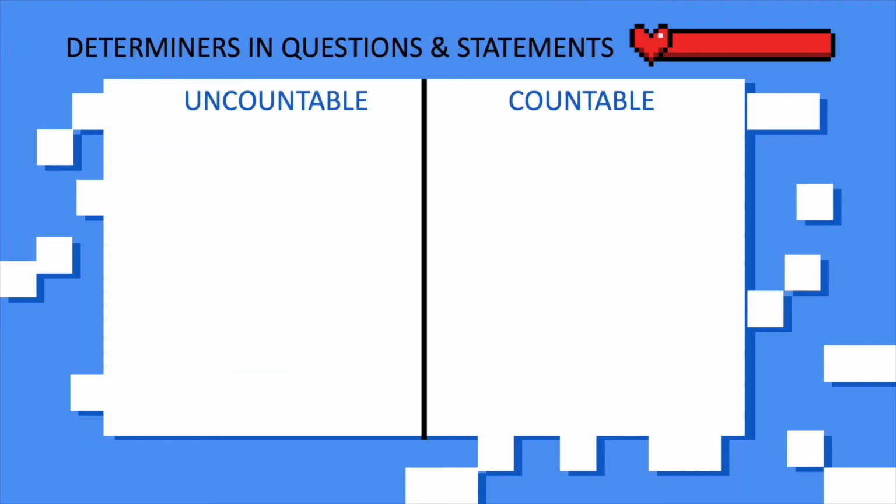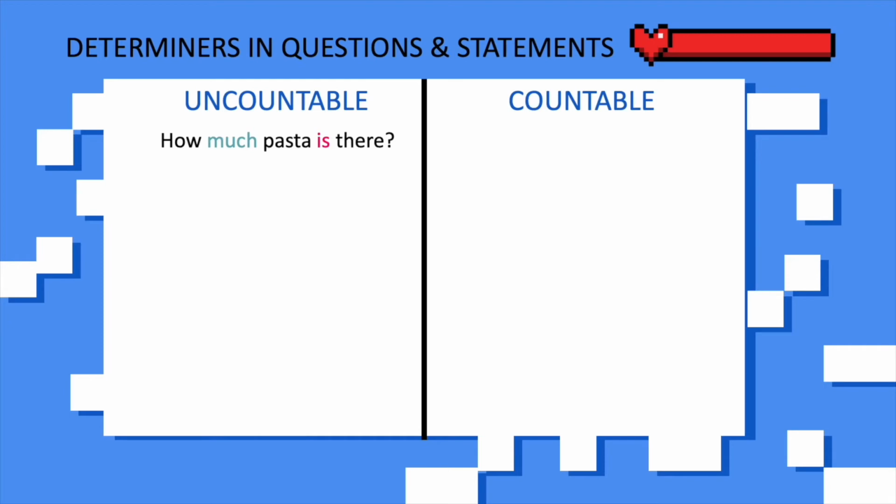Now, let us move on to the second activity of our lesson today. Let's take a look at this table again. This time, we are still using the uncountable and countable table. However, I am going to group the determiners according to each group. Say, how much pasta is there?